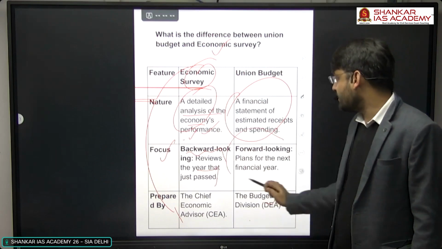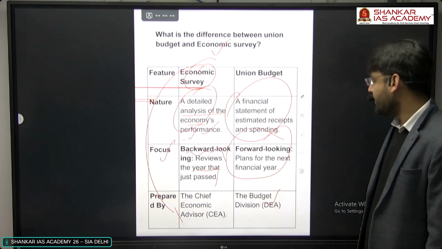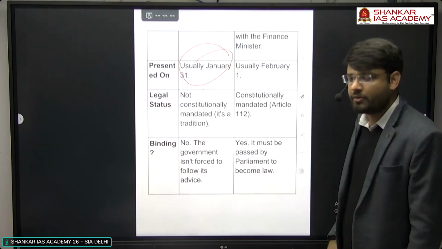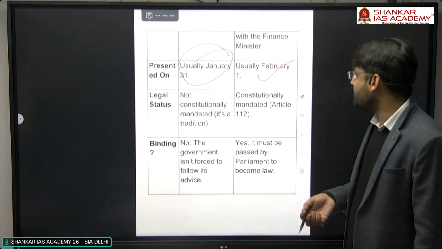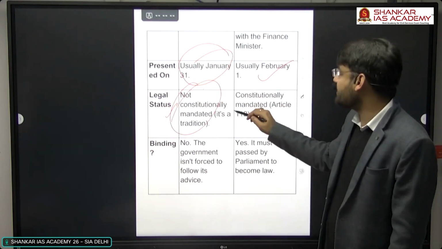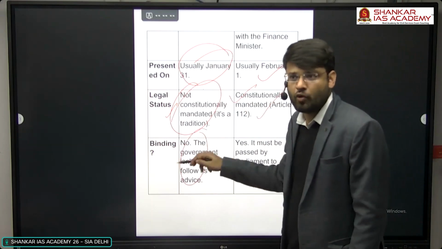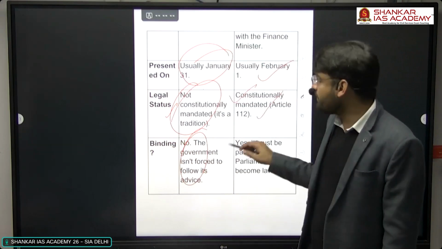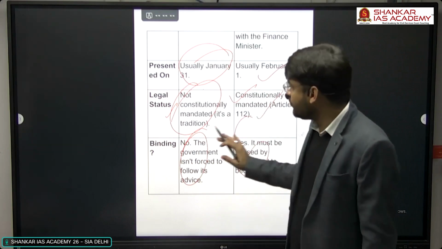Okay, and the budget has a forward-looking nature, what is going to happen in the next financial year. The Economic Survey is presented the day before the budget, and the budget is now usually presented on 1st February every year. Legal status: the survey is not constitutionally mandated, but the budget is constitutionally mandated under Article 112. The Economic Survey has no binding force on the government, but whatever the government decides in the budget, they have to fulfill. So keep this in mind.